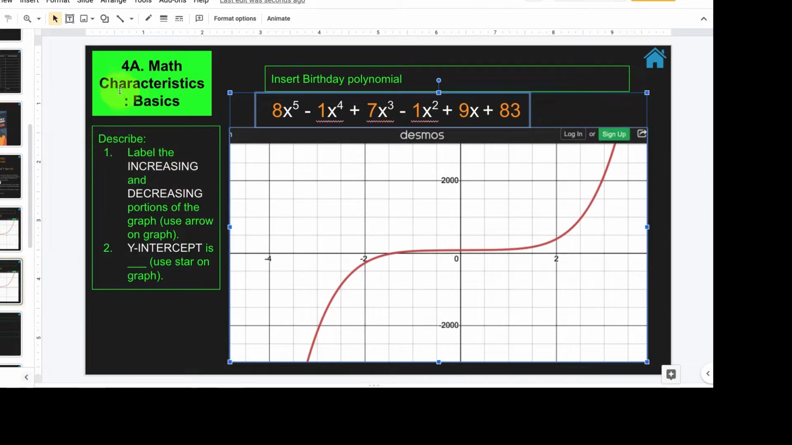So, Math 4A, we're getting some math now, is math characteristics. Label the increasing and decreasing portions of the graph. Use an arrow on the graph.